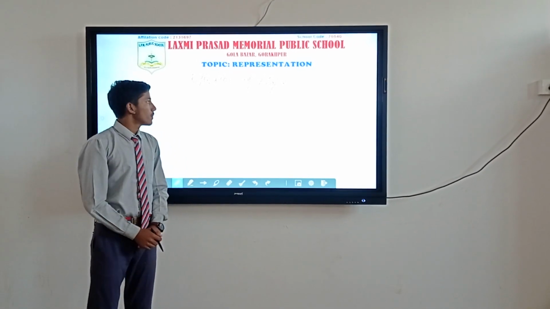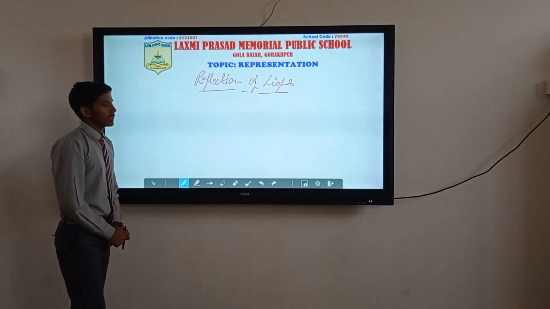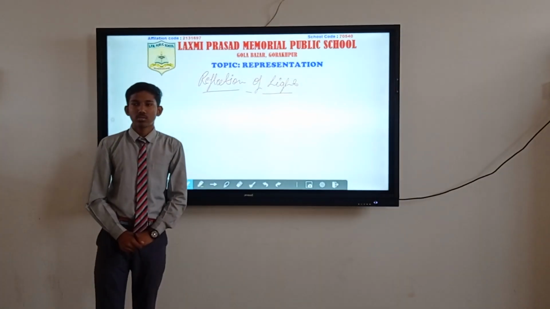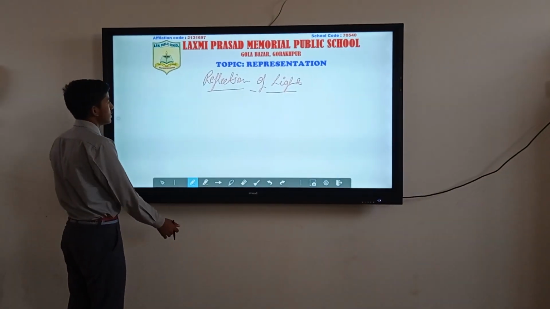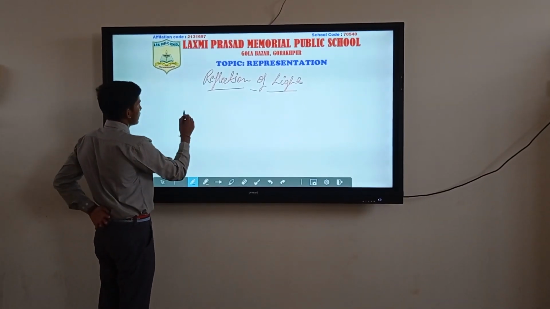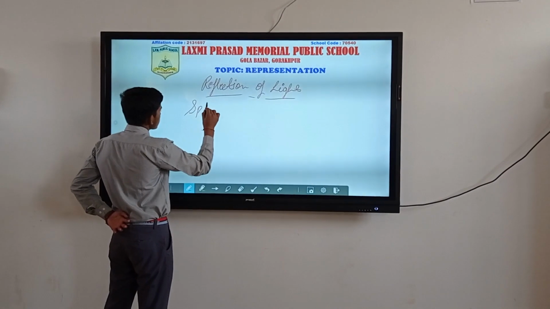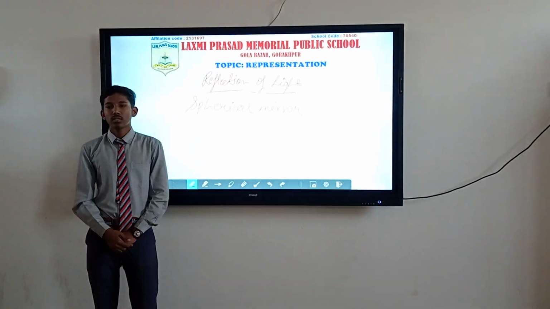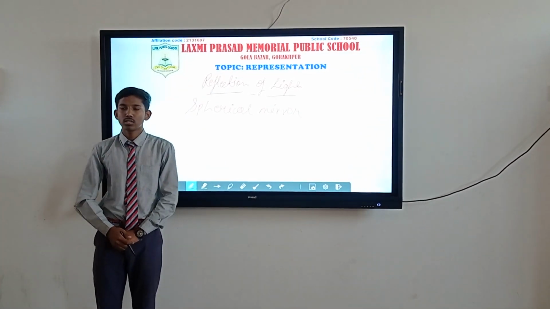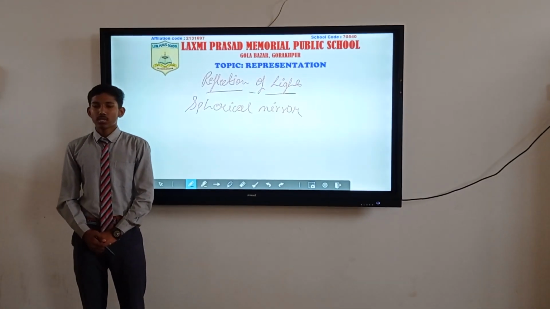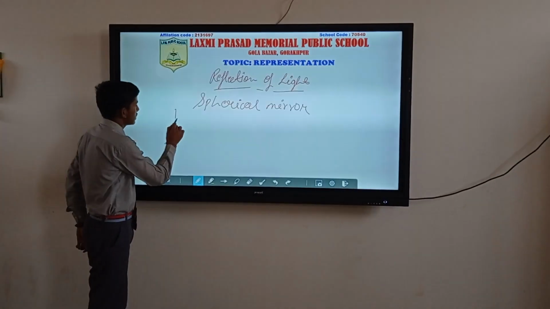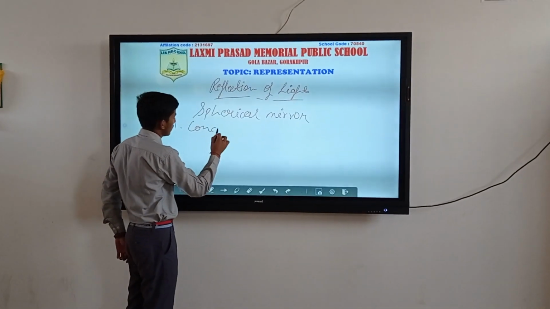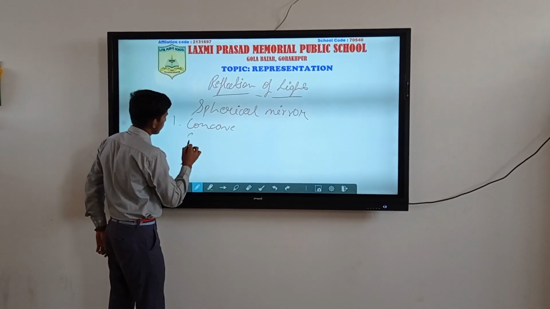Now this is the reflection of light, which enables us to see any object. And there is one more concept in this chapter, which is the spherical mirror. A spherical mirror is a highly polished smooth surface which can perform reflection from its surface. It is of two types: first is the concave mirror and second is the convex mirror.